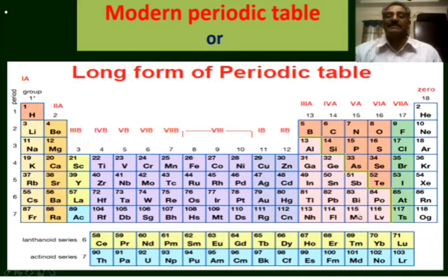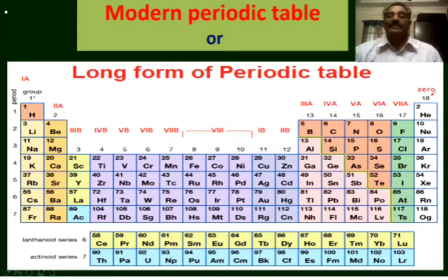The transition elements are kept from the third column to the 12th column, that is, the middle 10 columns occupy the transition elements: third B, fourth B, fifth B, sixth B, seventh B, three columns together as the 8th group, and first B and second B. And the last group is known as the 0 group. The inert gases helium, neon, argon, krypton, xenon and radon were kept in the 0 group.